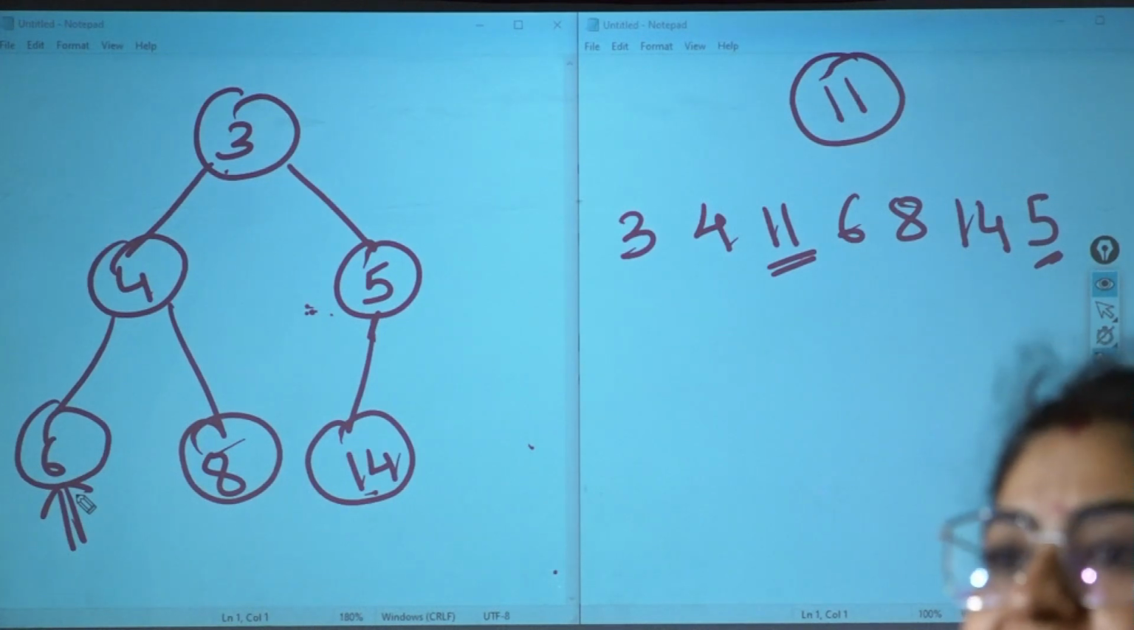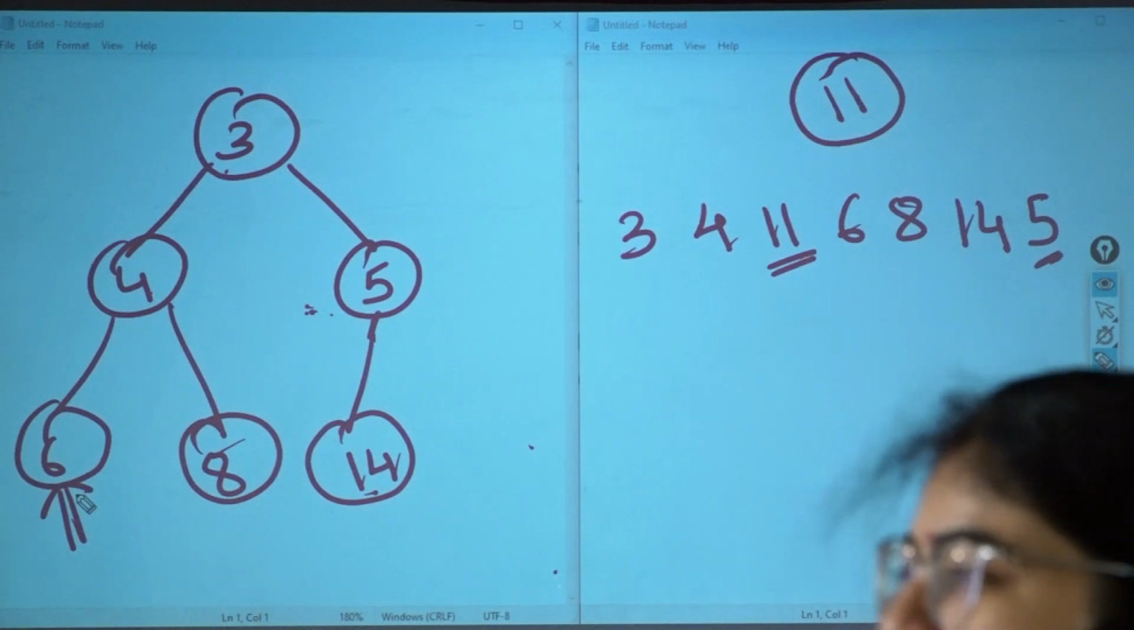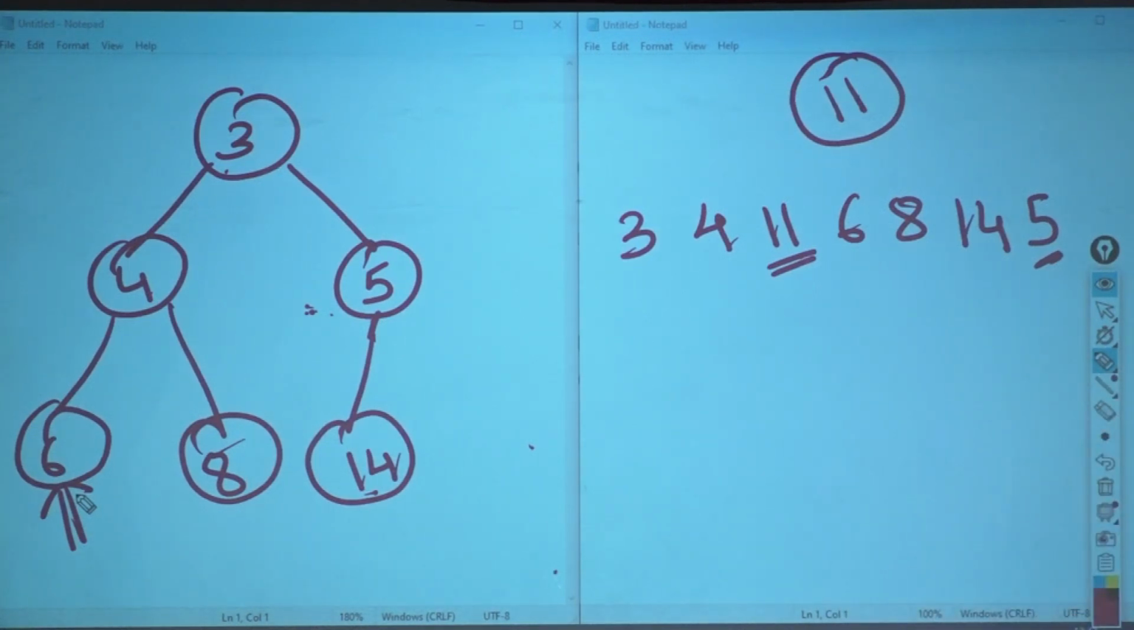No. Why? 6 is not at the end of the heap. Who is at the end of the heap? 5 is at the end of the heap. So what am I going to do? Swap both the nodes. After swapping, where will 6 go? Where will 5 go?